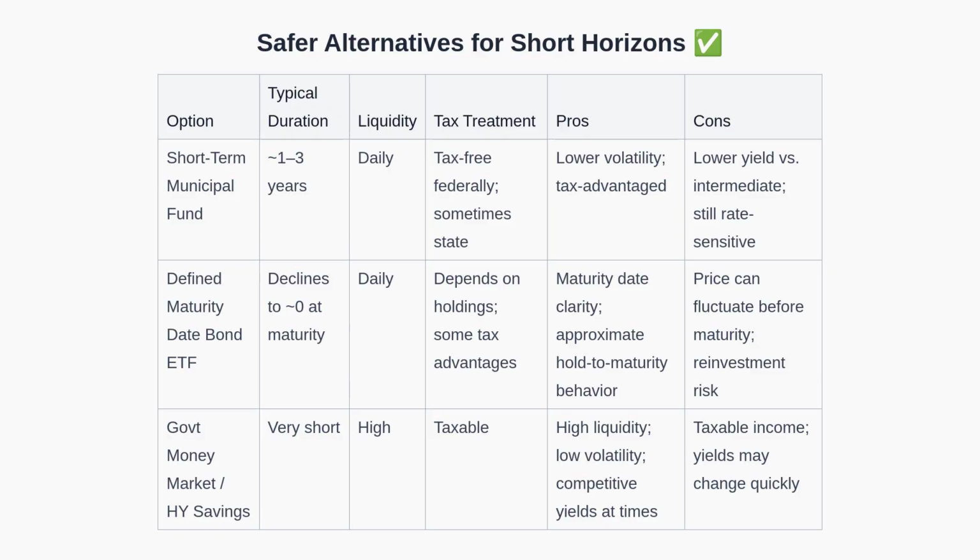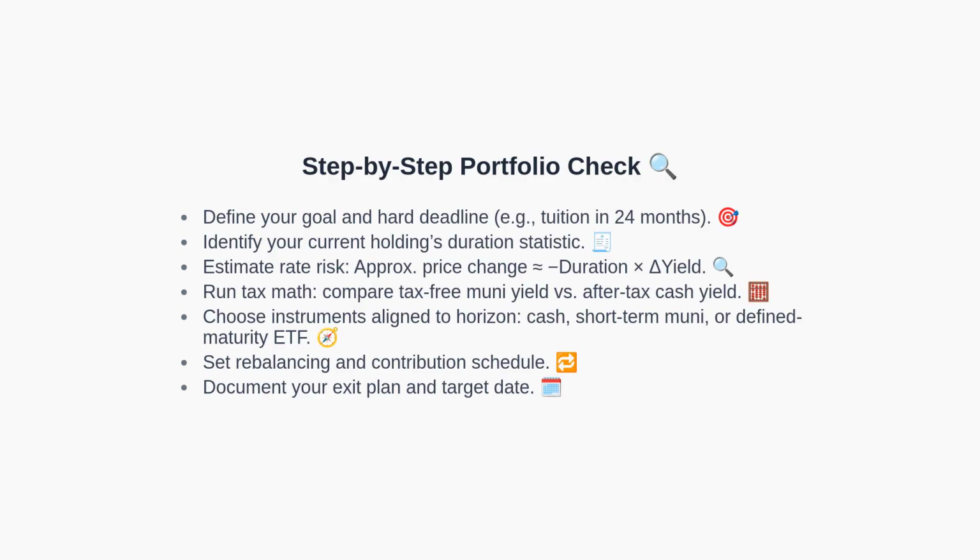Meanwhile, this table summarizes safer short-horizon choices. Short-term municipal funds typically hold bonds with 1 to 3 year maturities, providing lower volatility and potential tax advantages. Defined maturity date bond ETFs wind down at a known date, giving clearer cash flow for a specific goal, though prices can fluctuate before maturity and there is reinvestment risk when the fund matures. Government money market funds and high-yield savings offer very short duration and high liquidity with low volatility, though returns are taxable and yields can change quickly.